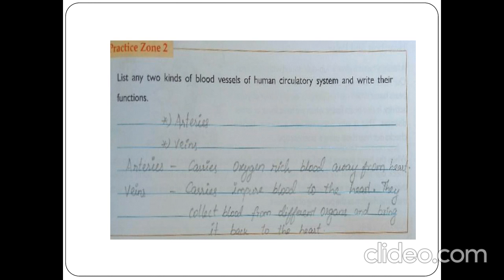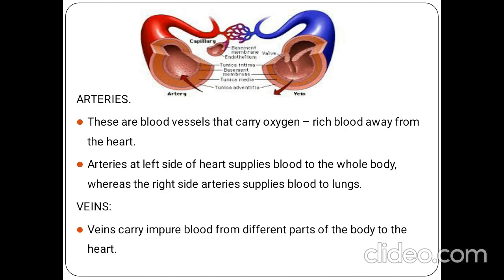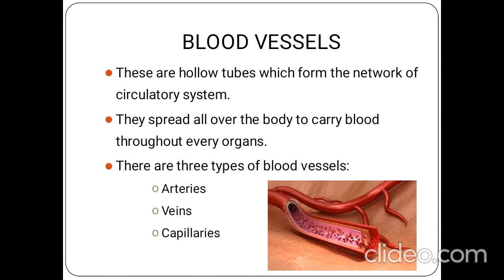Okay, so children, in this session what did we see? We saw about blood vessels. These are hollow tubes and form the network of the circulatory system, right, through which the blood will be transferred to all the parts of our body. Okay, what are the types of blood vessels? Arteries, veins and capillaries.